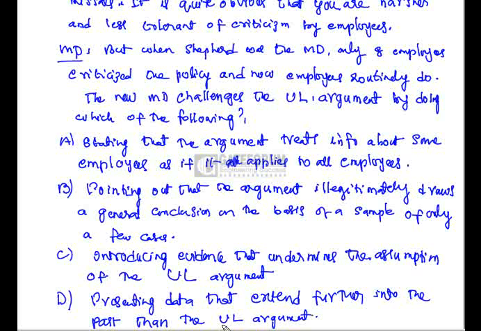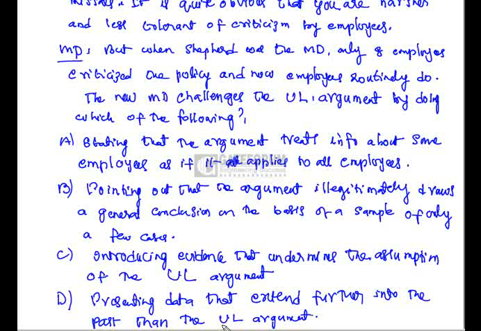Now the MD responds, but when Shepard was the MD, only 8 employees criticized the policy, and now employees routinely do. The new MD challenges the union leader's argument by doing which of the following. A. Stating that the argument treats information about some employees as if it applies to all employees. This is obviously incorrect because the MD is not exactly countering by doing this.